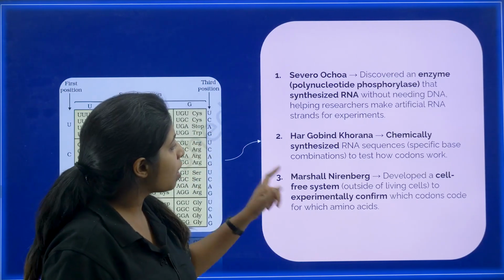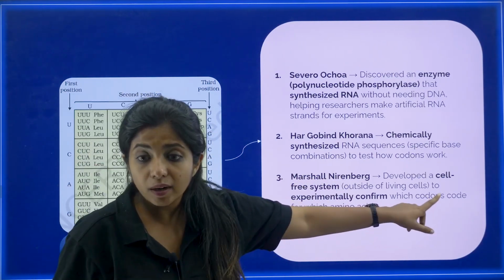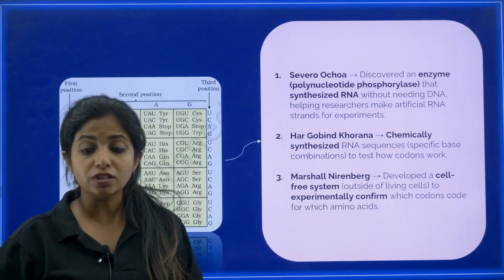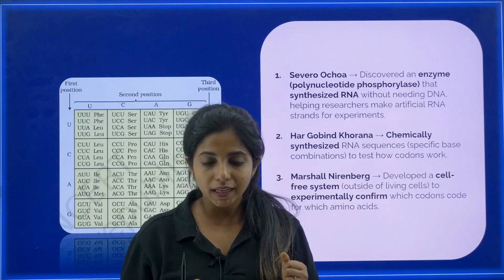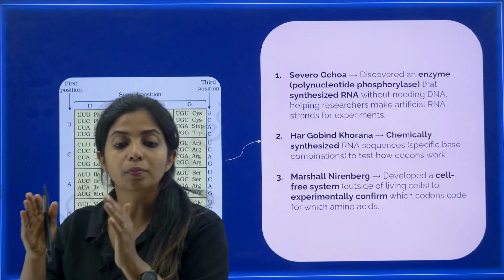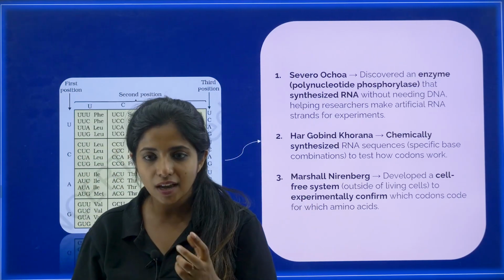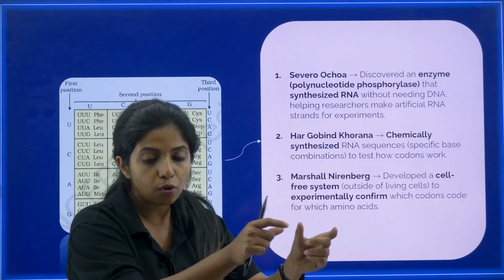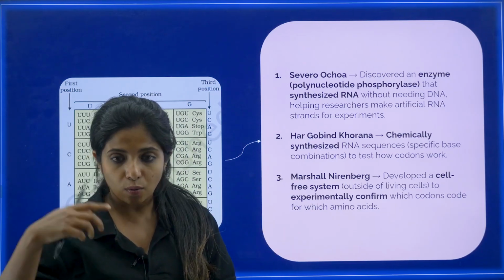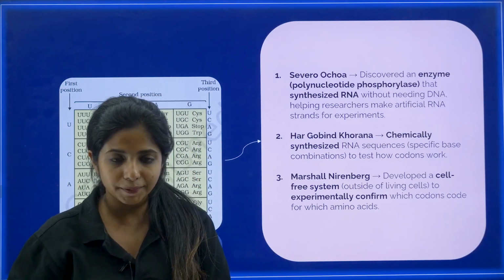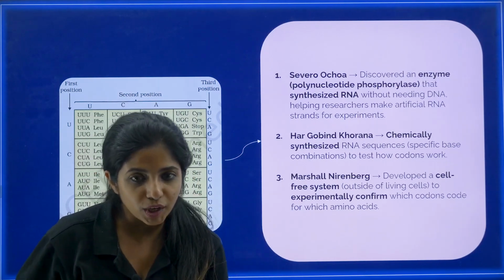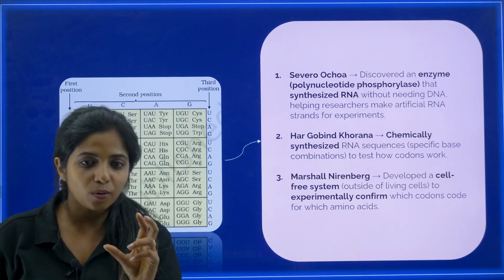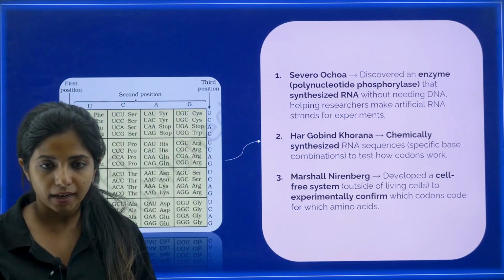Now came Marshall Nirenberg. He developed a cell-free system, that is outside the living cell. He experimentally made the proteins. So basically out of the RNA he was able to make the proteins. And obviously this guy already knew the code which was there. And now the other guy made the proteins out of it. So obviously you know what code was there for what amino acid. So that's how all the codons were being made.